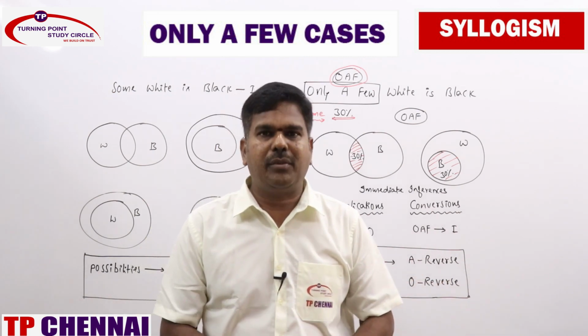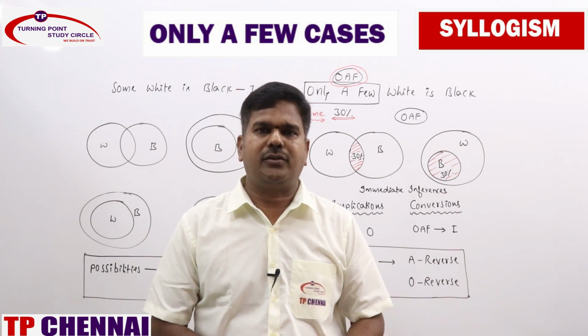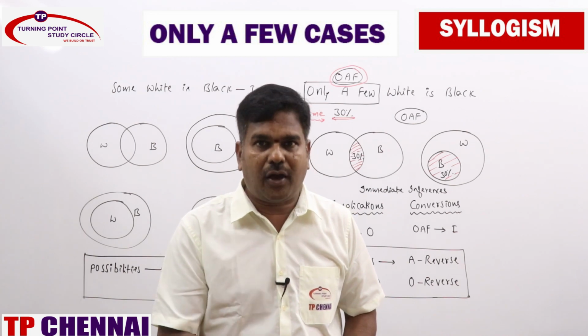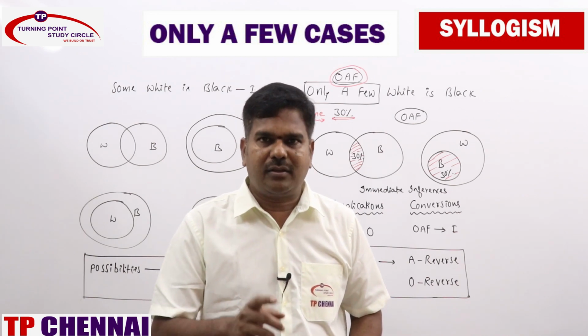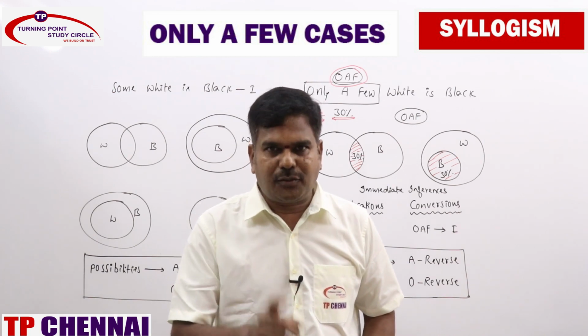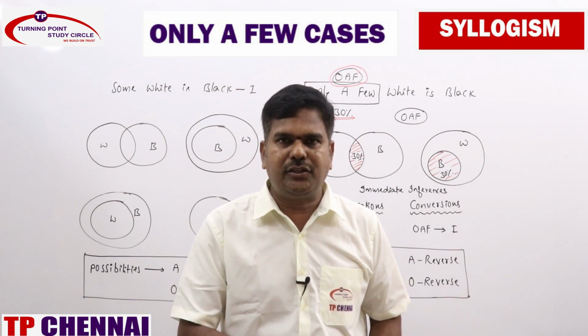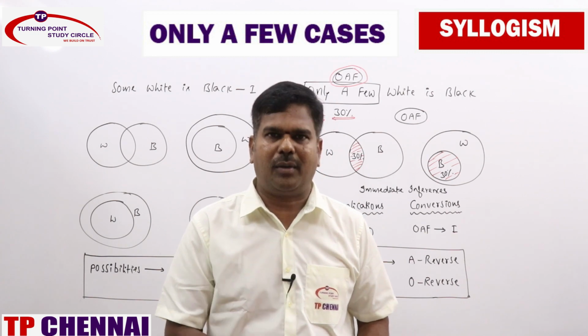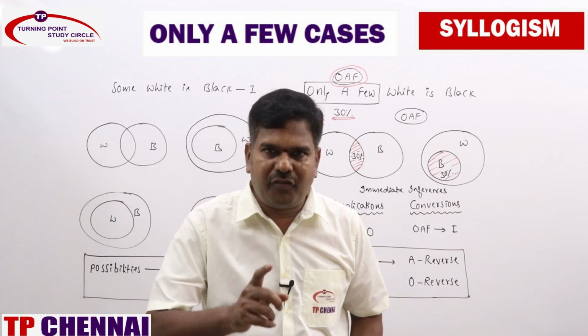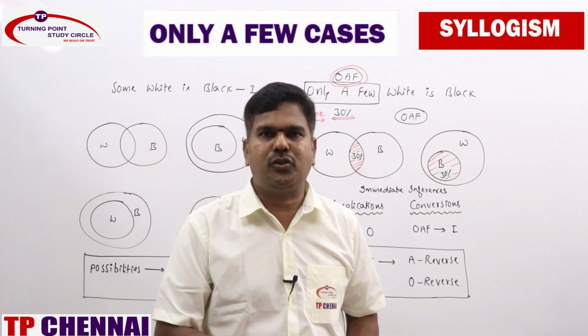This one you remember, and while doing the problems also we do have formulas. This is the first time, even in possibility cases. For possibility cases, Turning Point is the only institute which came up with the formulas. Same like that, for only a few we also came up with formulas that I am going to teach you.